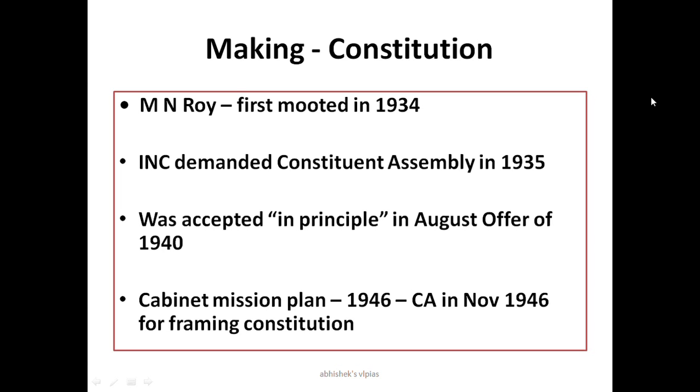What is the main function of the Constituent Assembly? The Constituent Assembly is an assembly planned to create the constitution for India. Why we need this constitution and why we need this Constituent Assembly is very important.